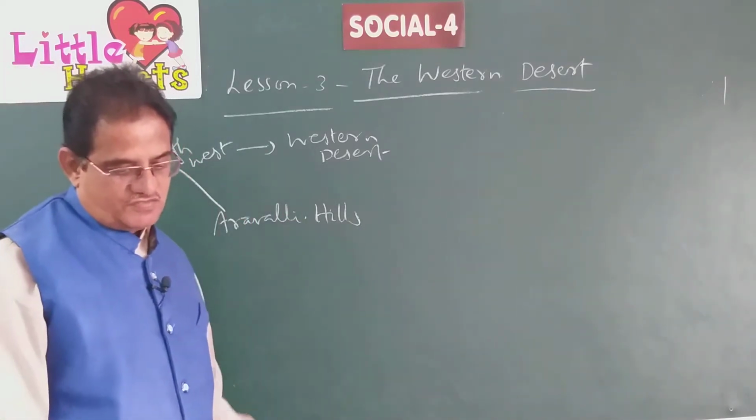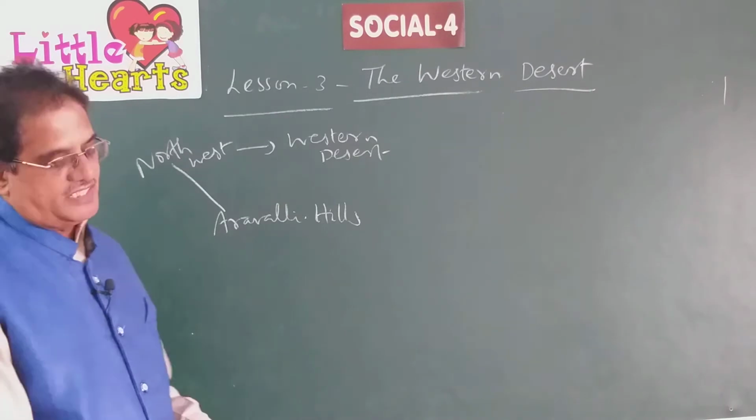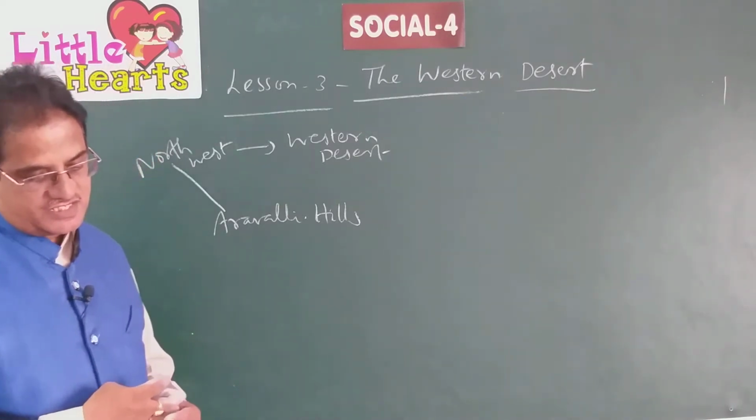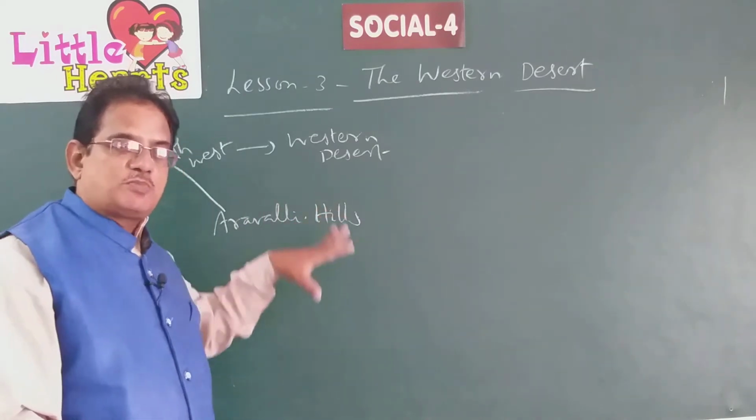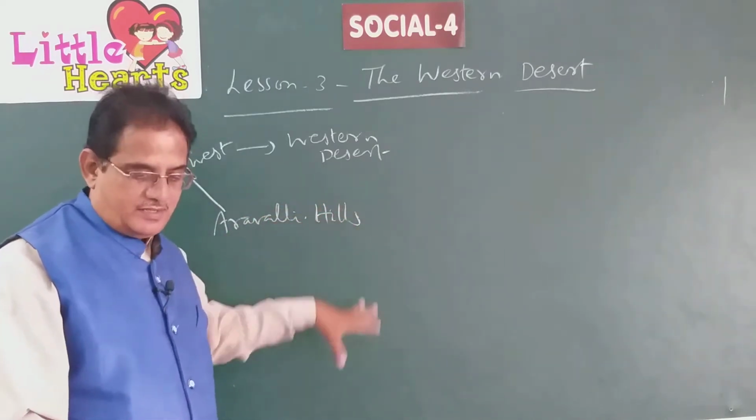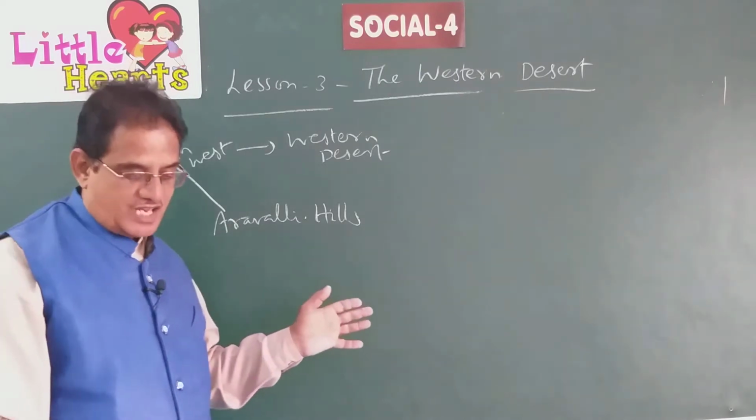Okay, that's the location of the Thar desert. That is known as the Indian desert or Thar desert or the Rajasthan desert. And of course, Rajasthan is the state in which this particular desert is spread. That's why it is also known as the Rajasthan desert.